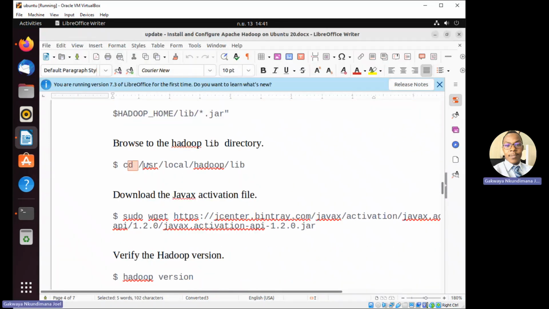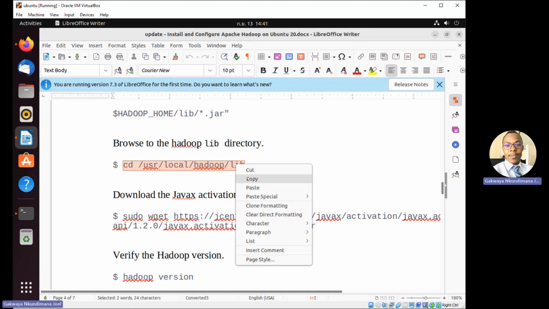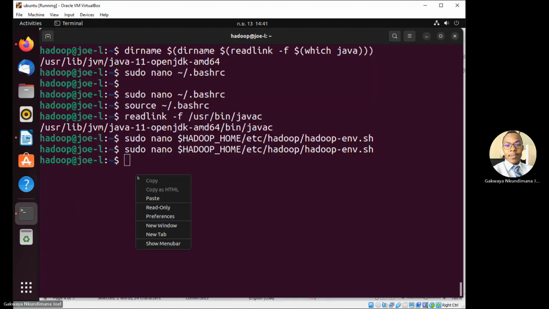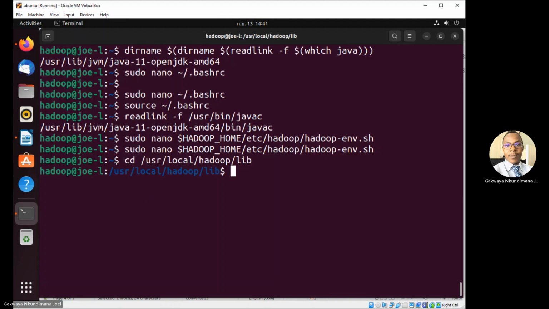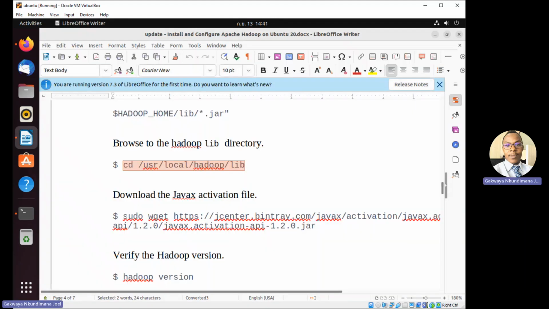We need to go to CD. We can browse the CD where Hadoop is installed. So once we are inside, we can download the Java's activation. We can activate this Java jar.